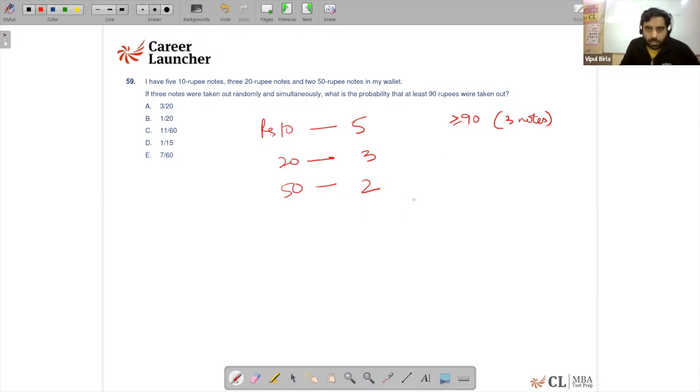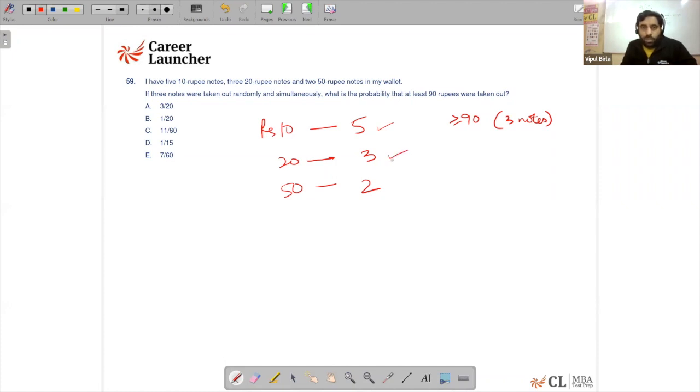Okay. So basically, we need to look out for all those possible cases wherein the sum of 3 notes should be 90 or more. See, if we take notes of only 10, all 3, I will not be able to make 90. If I take only 20, all 3, again I'll not be able to make 90.